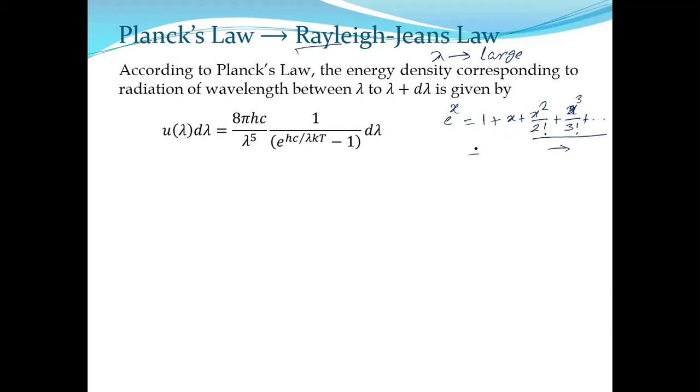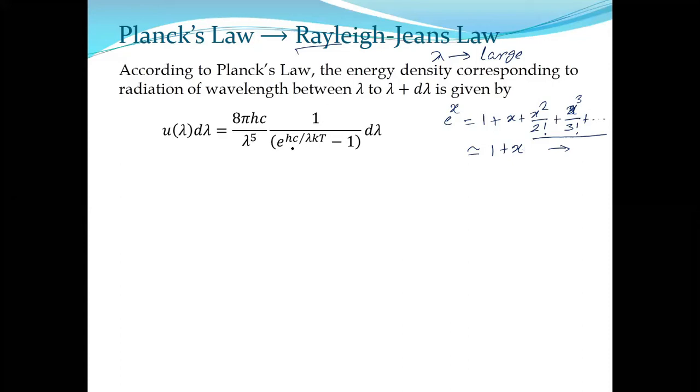We can even neglect them, so that e to the power x can be written as just 1 plus x. When can we write it? Only when x is very, very small. Then we can neglect the higher order terms so that e to the power x can be simplified as 1 plus x. Clear?